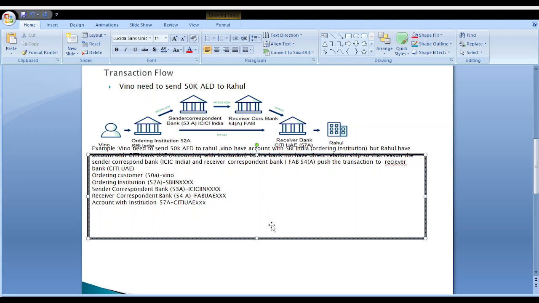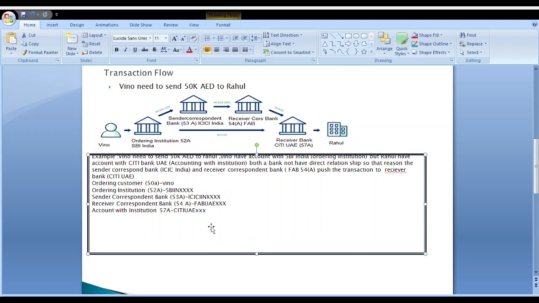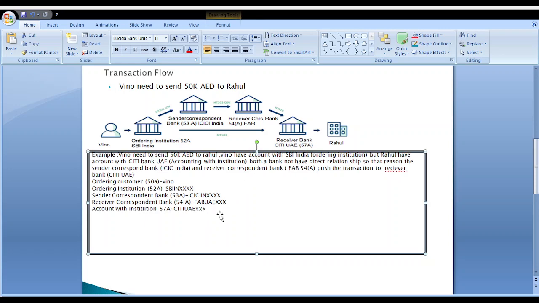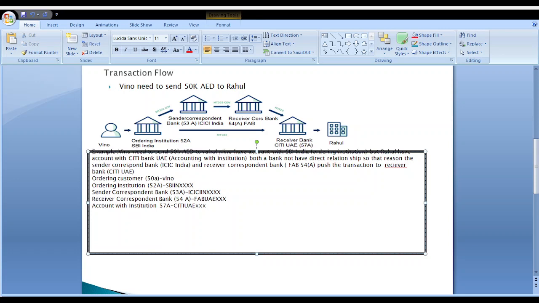Finally, the amount of 15K AED is credited to the beneficiary. Who is the beneficiary for this example? Rahul. Beneficiary customer, 59A, Rahul. The 15K AED amount is credited from sender to receiver via this kind of flow.